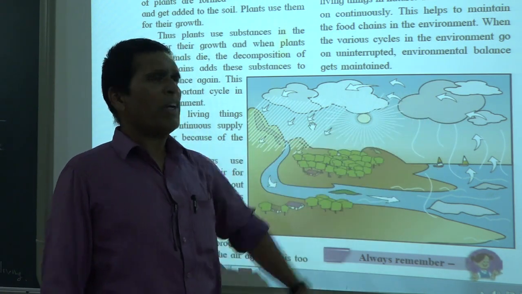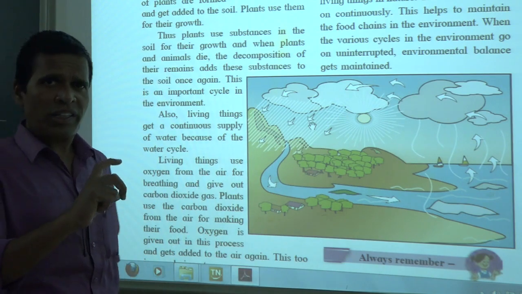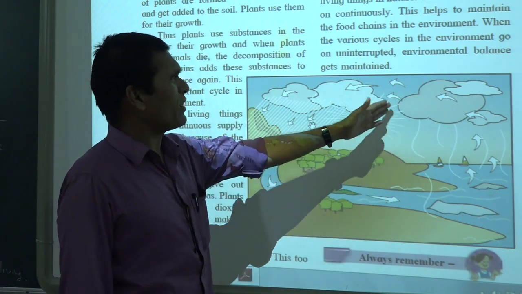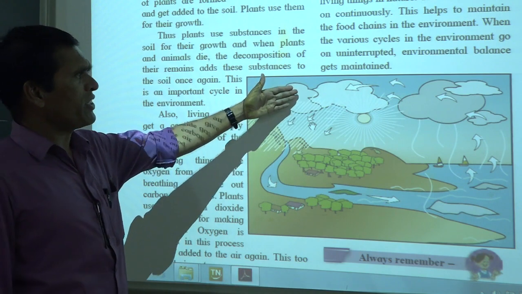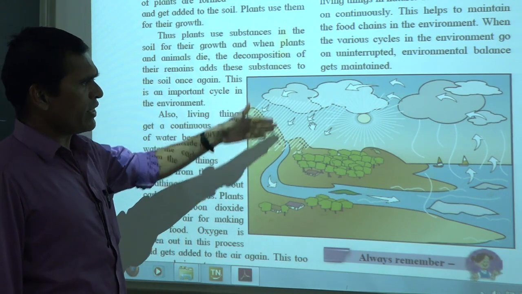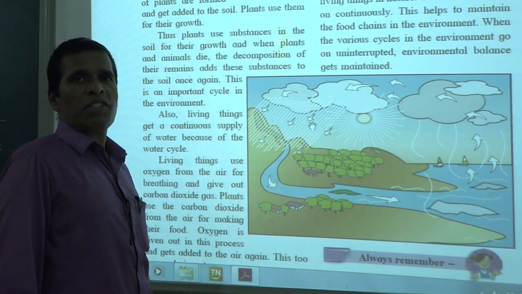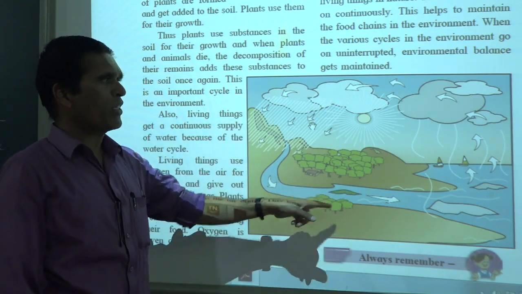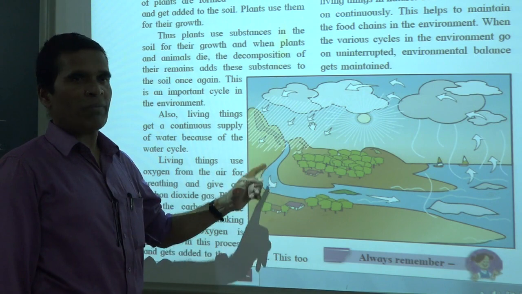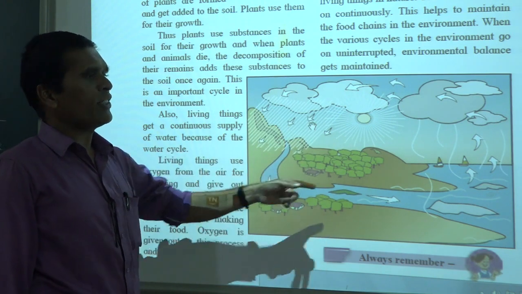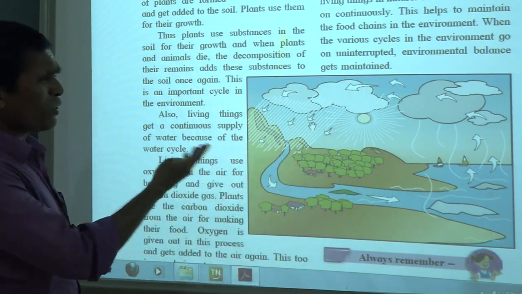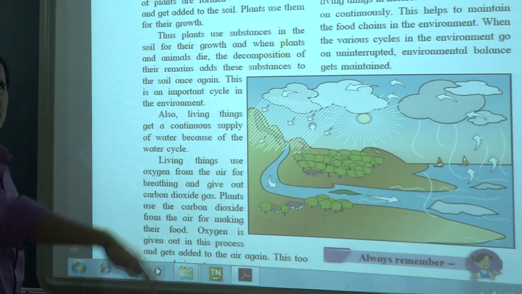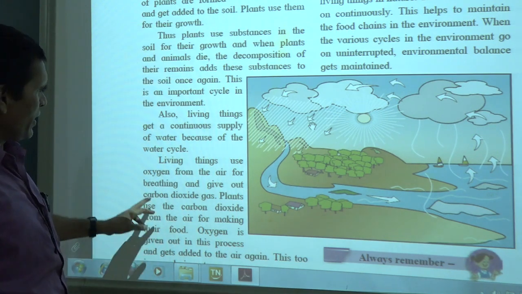When many water drops in the clouds come together, they form a bigger drop, and after that it splits and rainfall occurs, and that is called precipitation. In this way, the constant circulation of water from earth to the atmosphere and back to earth is called the water cycle. Due to the water cycle, the entire environmental balance is maintained naturally.